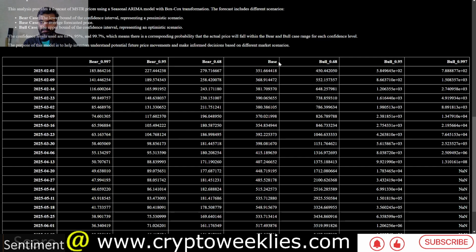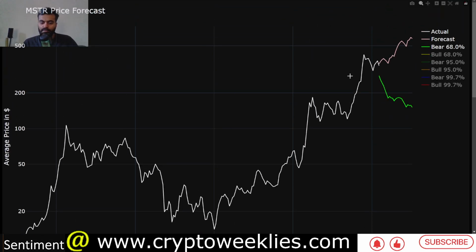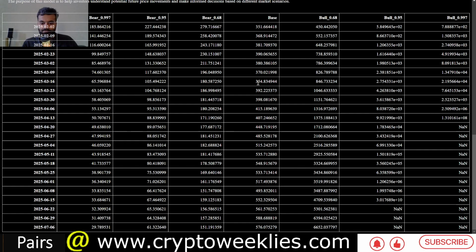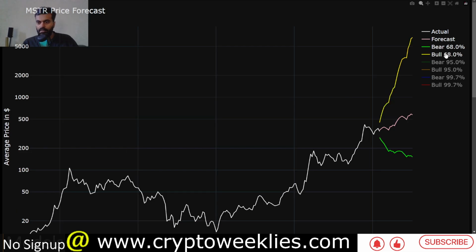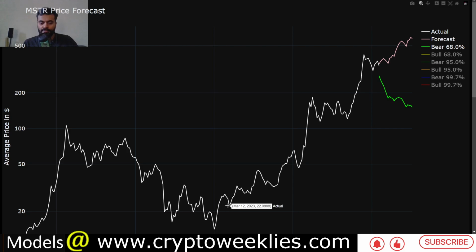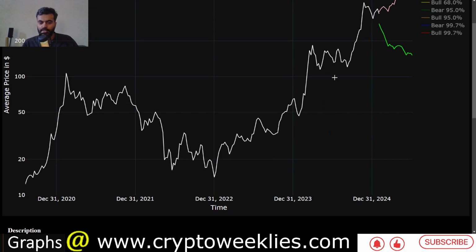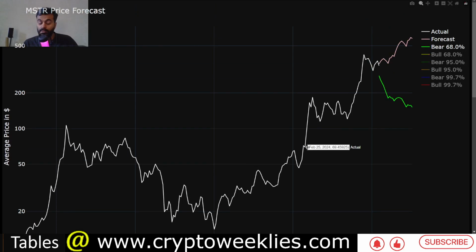The base case is this pink line that we discussed. This is in this column for week by week, and to its left was that bear case at 68 percentile, that is the green line. Right now the bull case at 68 percentile is out of scope because the model does not take into consideration the rally that MicroStrategy did have from $14 all the way to about $400. So the remainder of the bull run could be a chop to about that $590 per my interpretation of the model, at least at this phase of the market cycle.